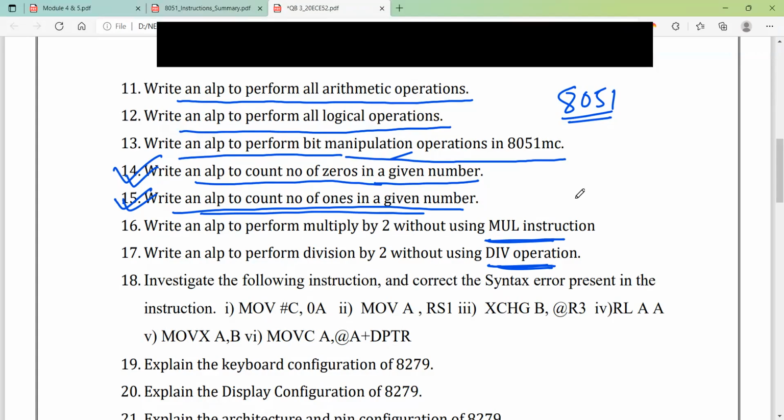That's it. So that's why, when we discussed the logical instructions, I left the rotate instructions, because we will see it here. Okay, so multiply by 2.